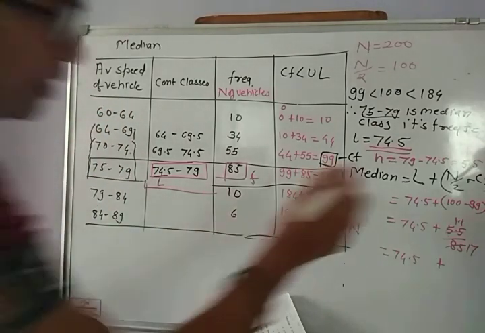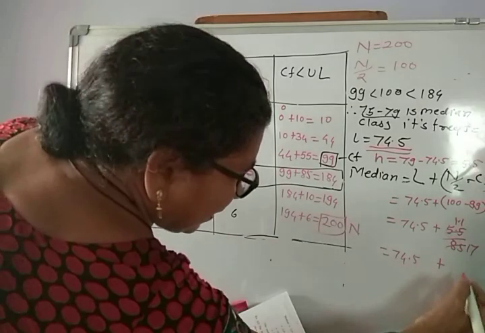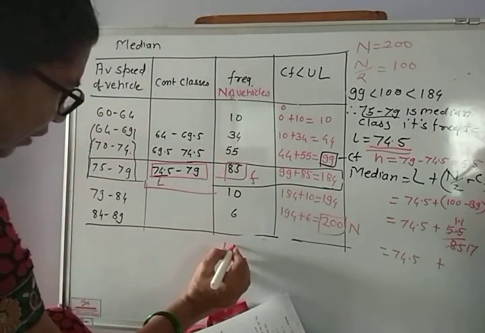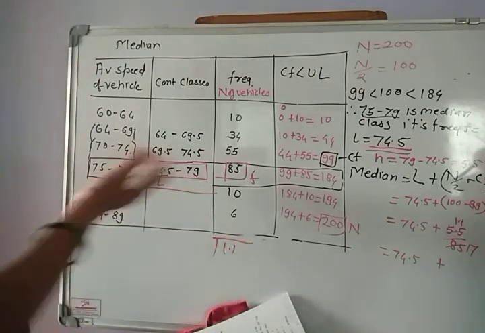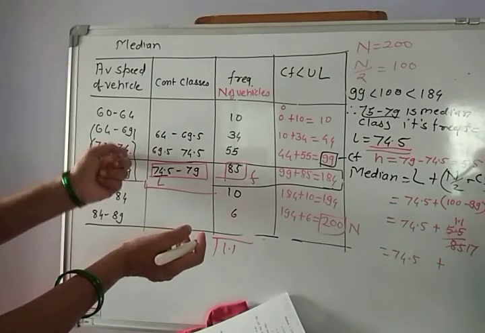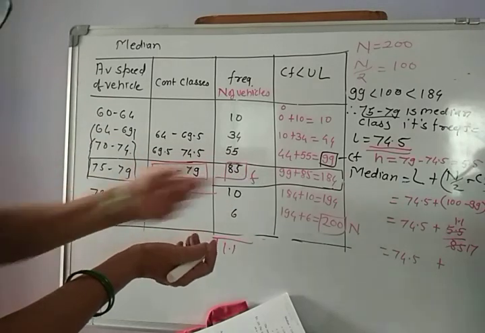So what is there? 1.1 divided by 7, we can calculate roughly. The height of the class is only 5.5, and the frequency is 85.